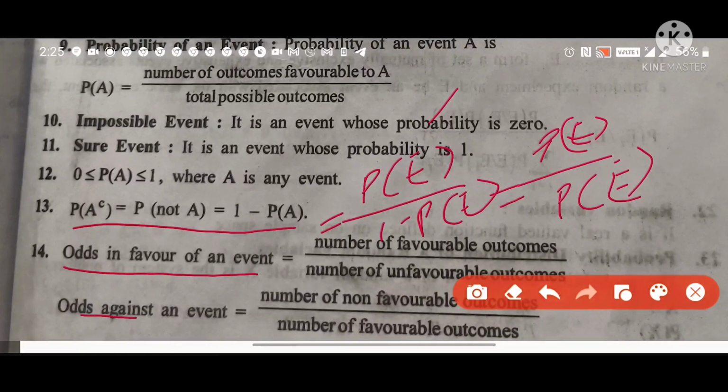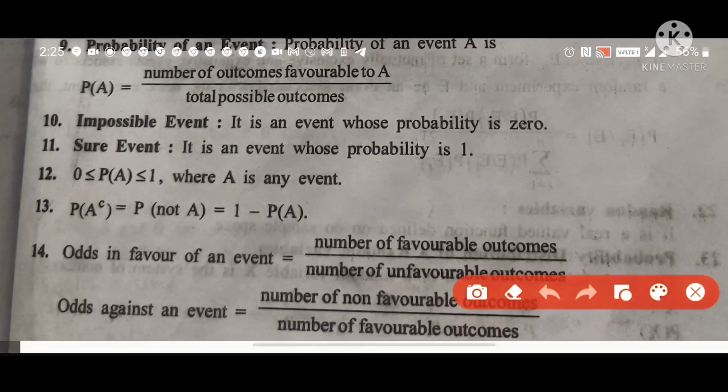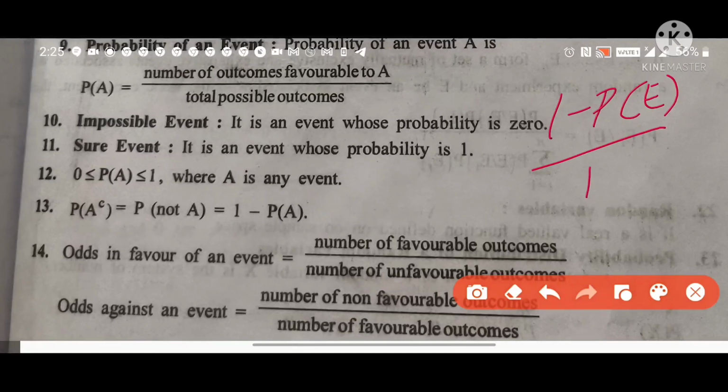So this is equal to 1 minus probability of E divided by probability of E.